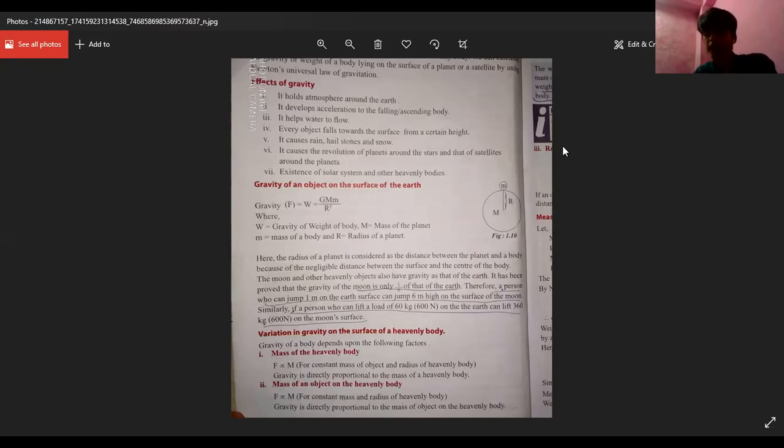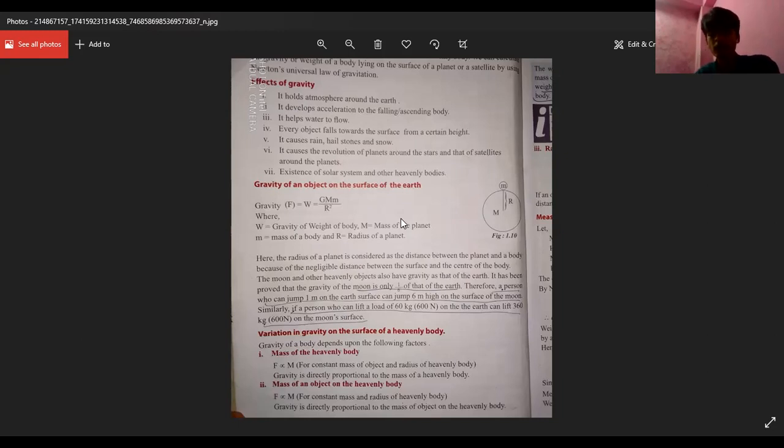The gravity is inversely proportional to the square of the radius of the heavenly body. Right? Inversely proportional to the square of the radius. This is the variation of gravity on the surface of a heavenly body.